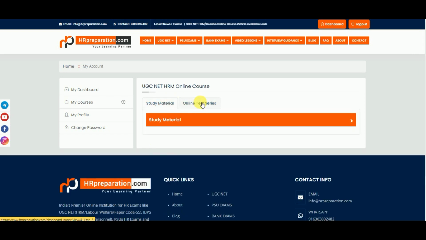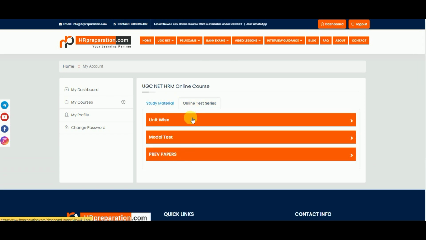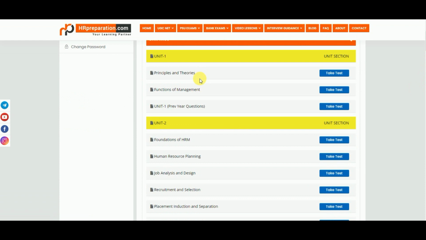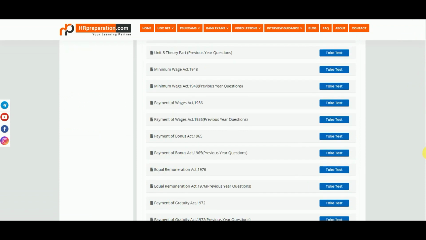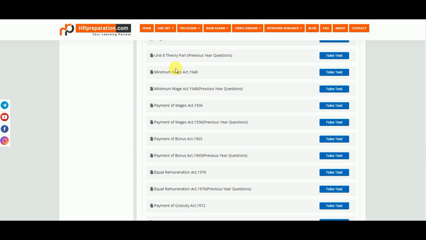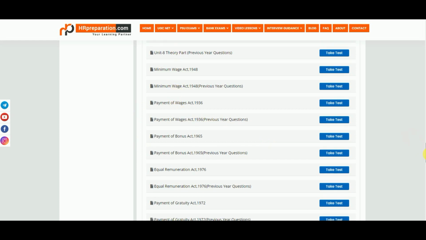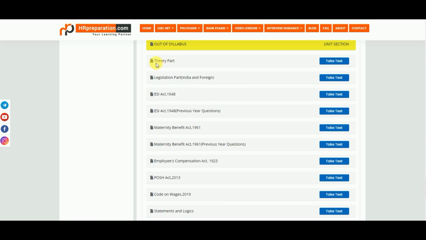Here, you can see the real-time portal view in the dashboard. All units are with topic-wise test series. Here is unit-wise previous year questions. You can see act-wise test series and here are act-wise previous year questions too. One more great feature is we covered out-of-syllabus test series, where a few are theoretical topics and a few are labor laws which are not covered in the syllabus.